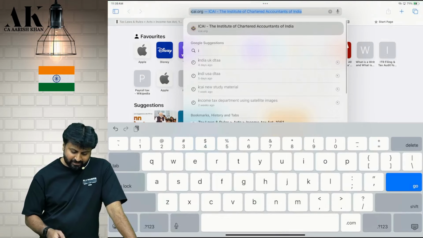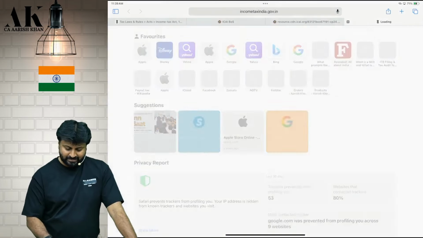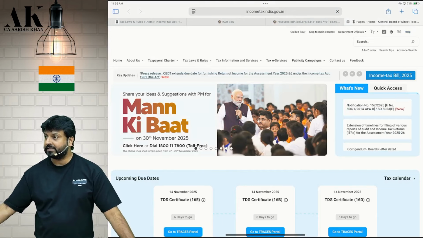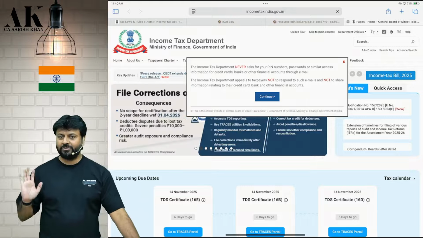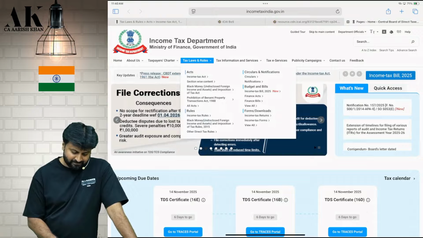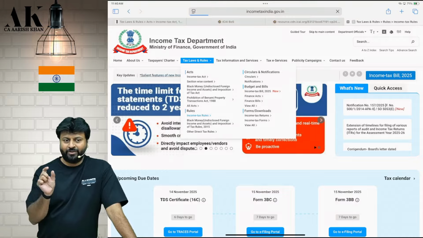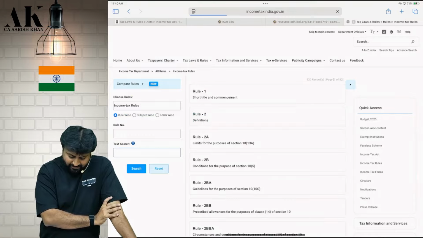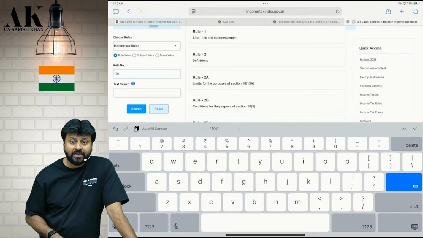Ask CBDT. Check, tell me the rule number. After 8 years, I rechecked it. Have they rectified this? Not yet. 8 years back, I used to say that there is a mistake. Even today, there is a mistake: when the employee cost is exactly 40%, it comes in both cases. Rule number, tell me. 10 E.